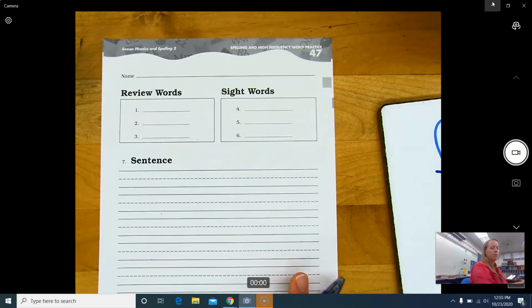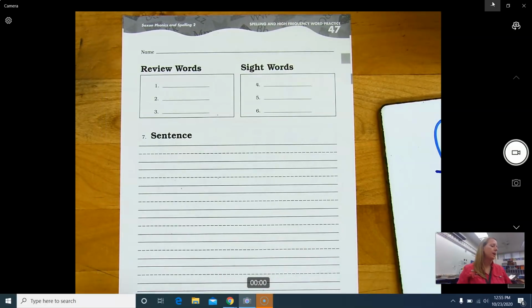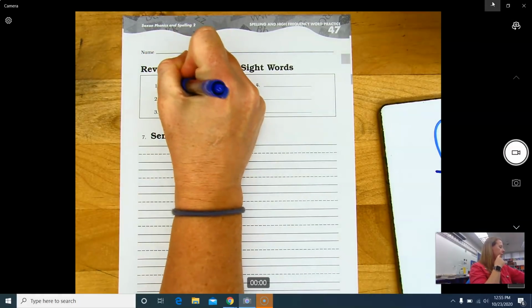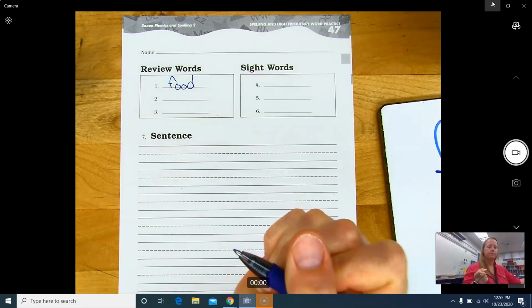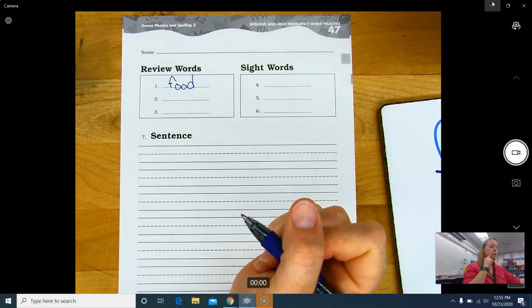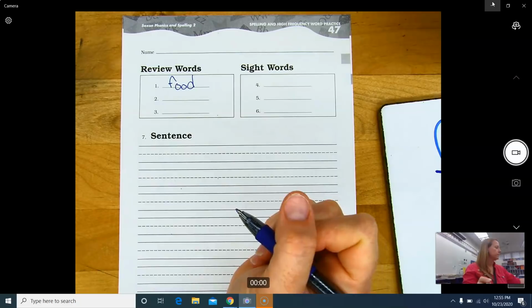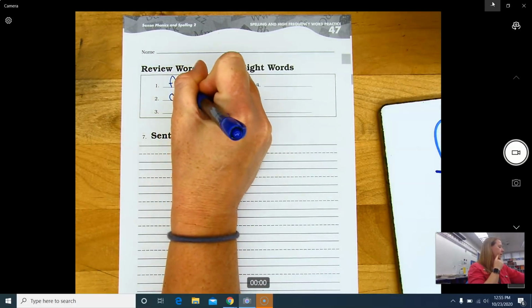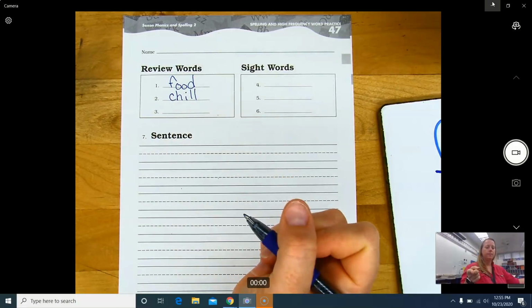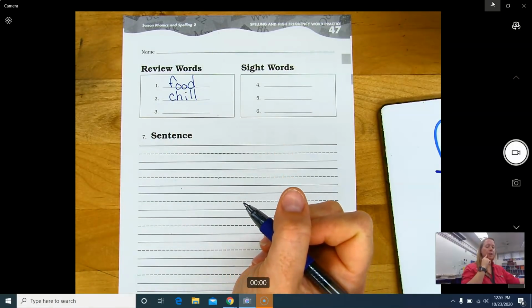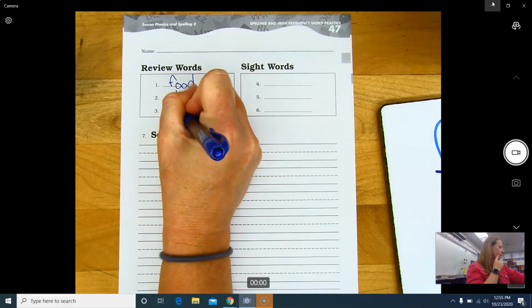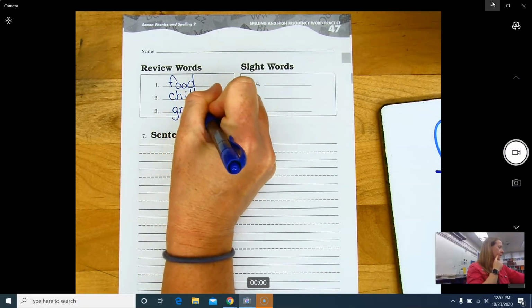Okay, going to our high frequency words, review words. Number 1, echo after me. Food. F-O-O-D. Number 2, chill. C-H-I-L-L. And number 3, grape. G-R-A-P-E.